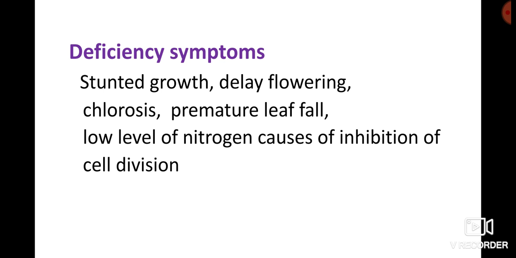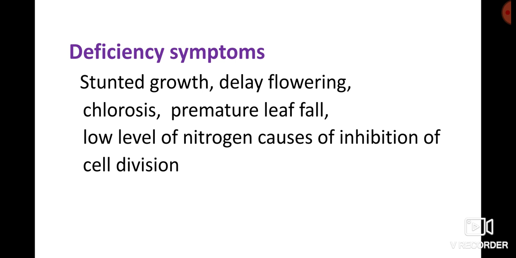Now let us see the deficiency symptoms of nitrogen. From the exam point of view, by remembering the requirements, we can easily identify the deficiency symptoms. We already discussed where nitrogen is required. Deficiency symptom number one is stunted growth.